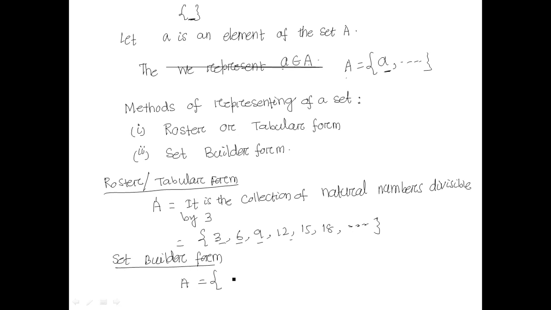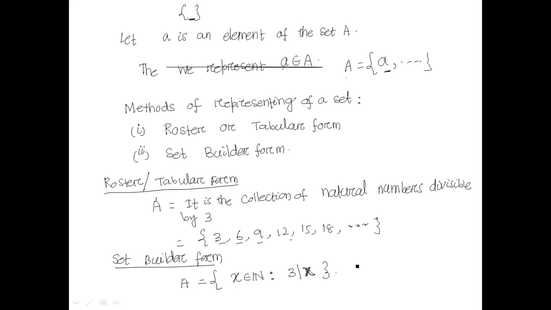So what is the common property? x belongs to natural numbers such that 3 divides x. That means x is divisible by 3. So those natural numbers which are divisible by 3 are inside the set A. That is called set builder form. So we can represent any set in two forms, the roster form and the set builder form.